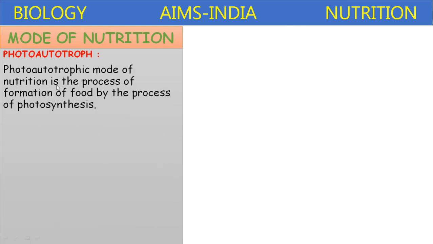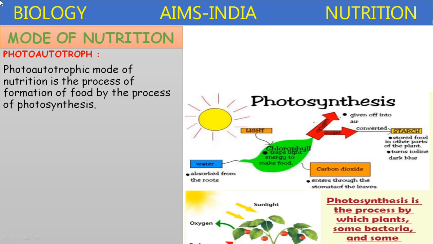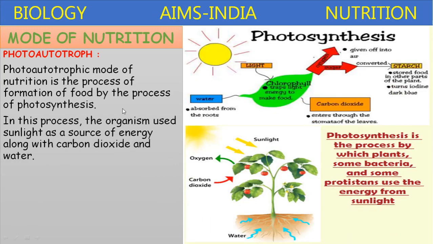Photoautotrophic mode of nutrition is the formation of food by the process of photosynthesis. Photo means light, synthesis means preparation of food material in the presence of sunlight. In this process, the organism uses sunlight as a source of energy along with carbon dioxide and water.